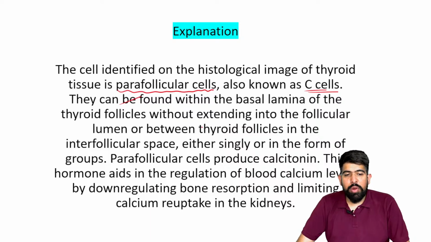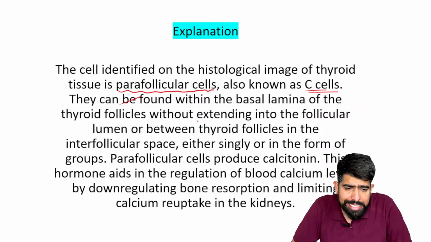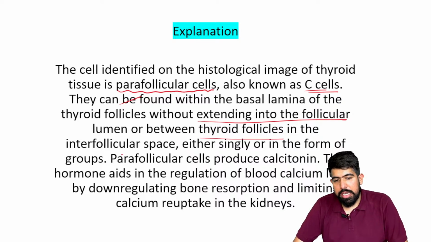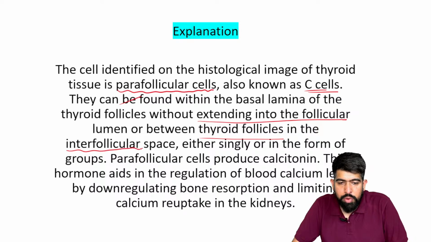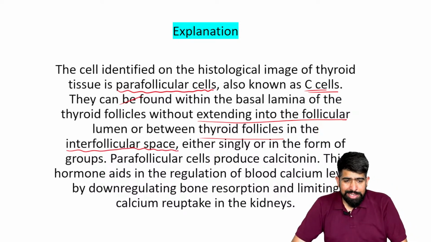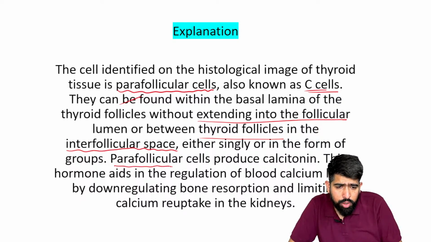They can be found in the basal lamina of the thyroid follicles, without accessing the follicular lumen, between the follicular cells in the interfollicular space. Either singly or in groups, the parafollicular cells produce the calcitonin.